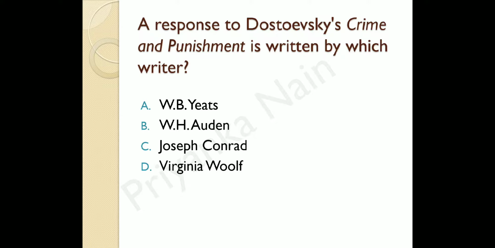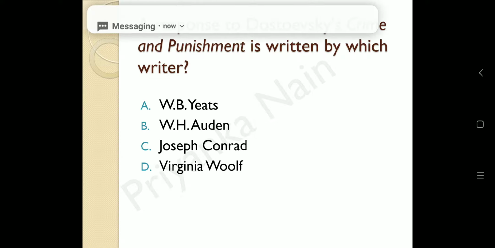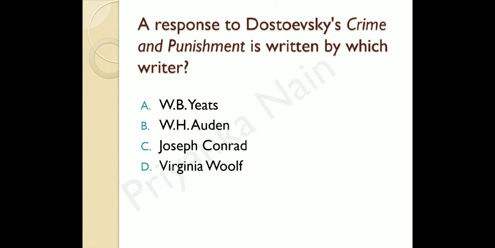And the options are W.B. Yeats, W.H. Auden, Joseph Conrad, or Virginia Woolf. And the correct answer is Joseph Conrad. Conrad has written a novel, Under Western Eyes. So the novel which is written as a response to Dostoevsky's Crime and Punishment is Under Western Eyes. So the right answer is Joseph Conrad.